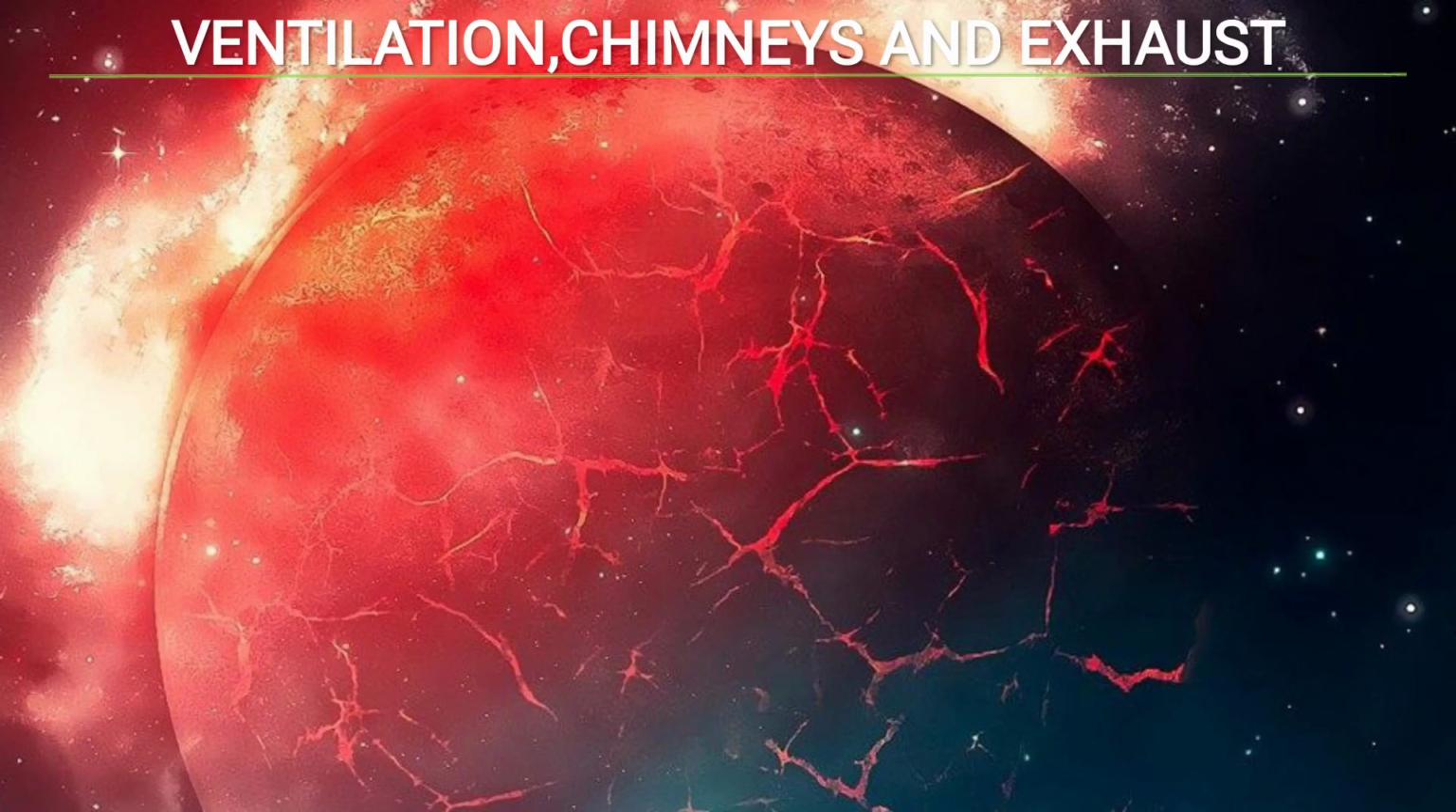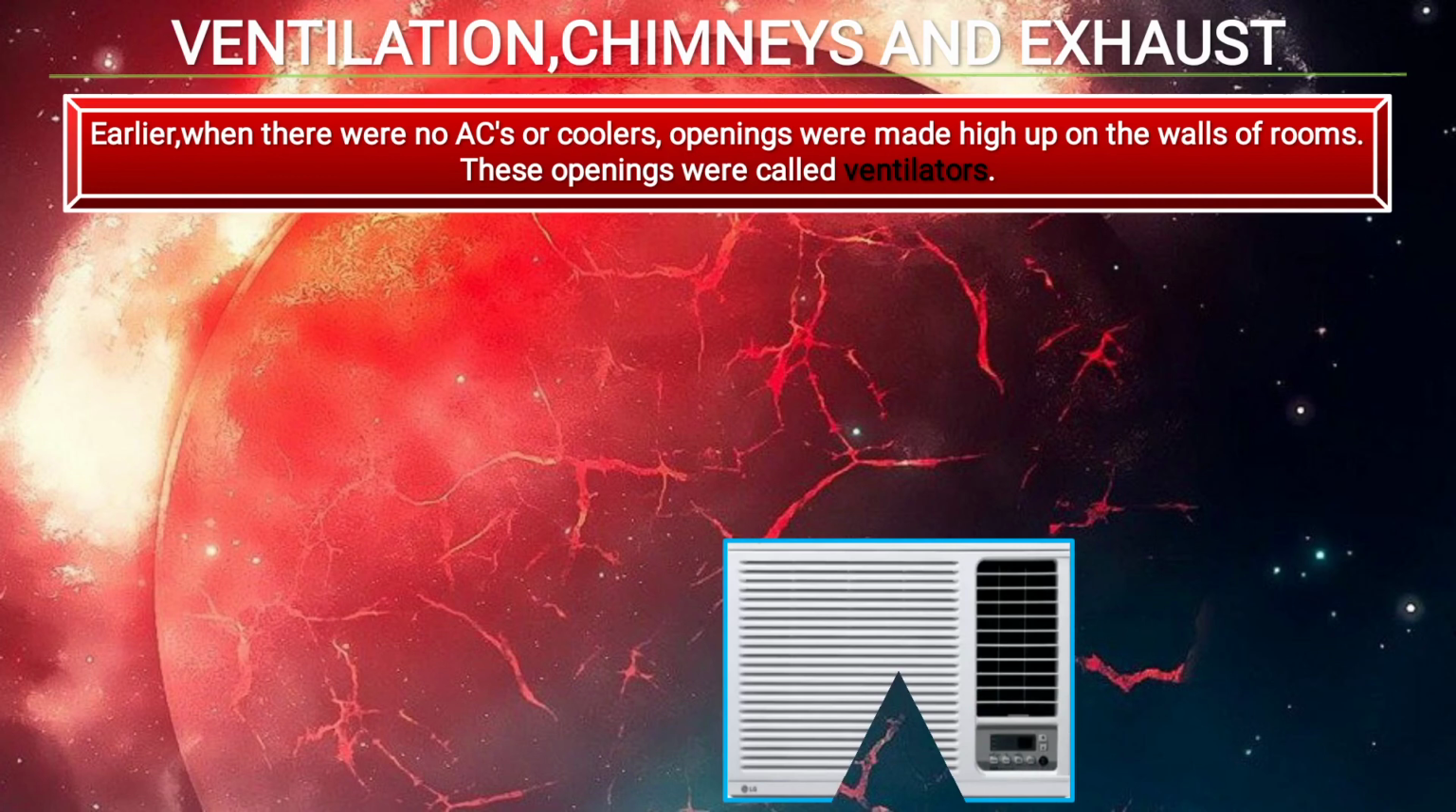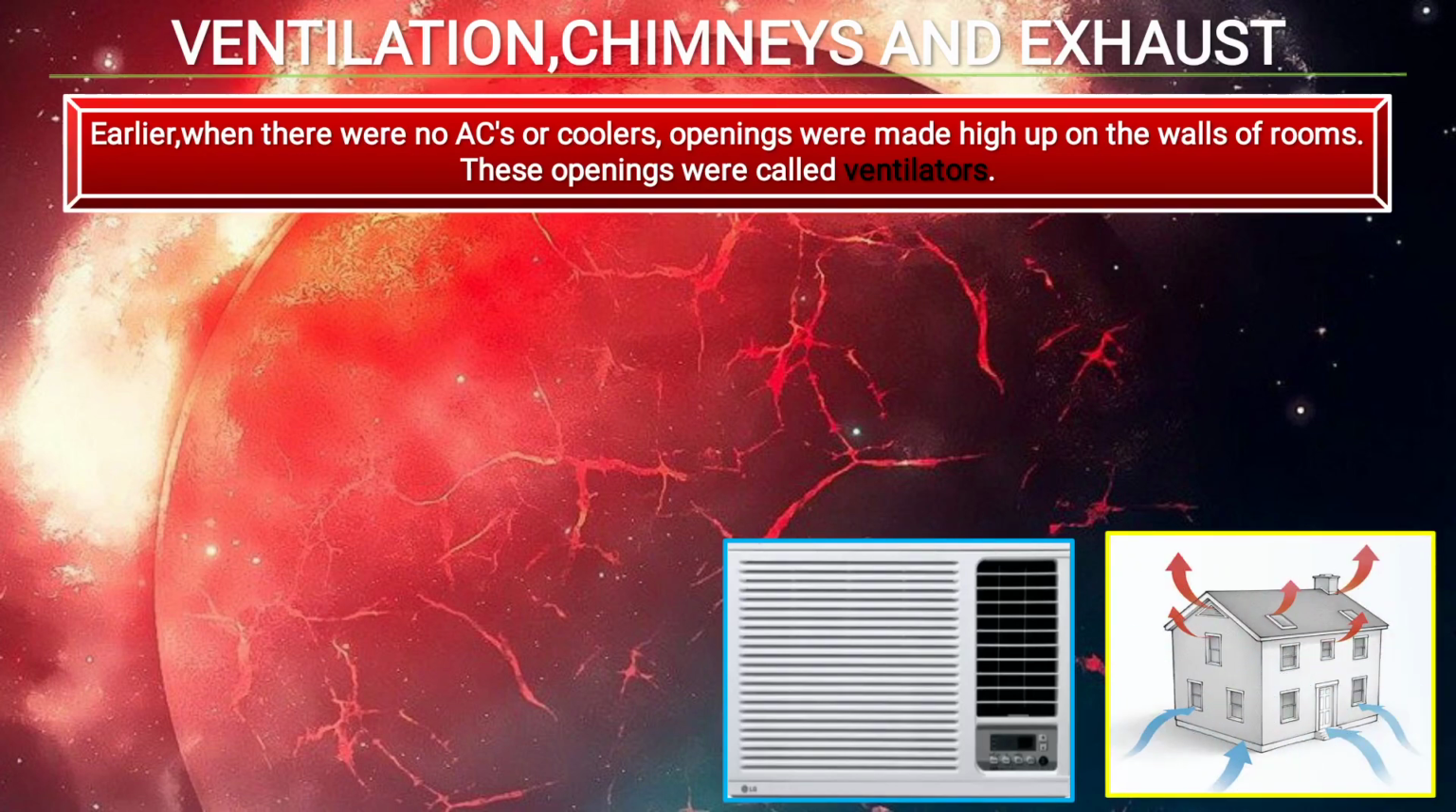Ventilation, chimneys and exhaust. Earlier, when there were no ACs, now you know during summer we need AC because it's very hot, or coolers. Before, when the ACs and the coolers were not there, how were the people keeping the room cool? Openings were made high up on the wall of the room. As you see, the opening is made on the roof. These openings are called ventilators. In our house also we have ventilation near the ceiling.